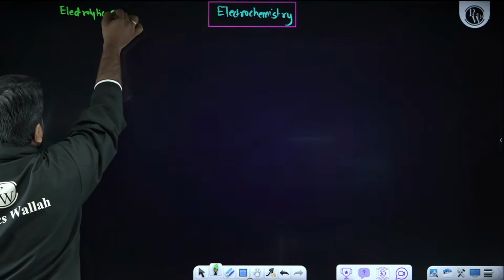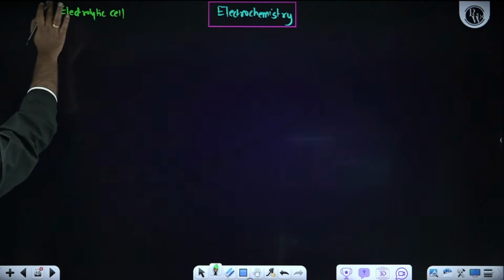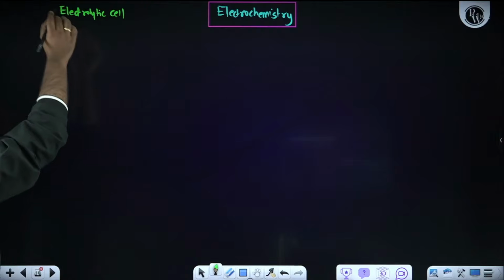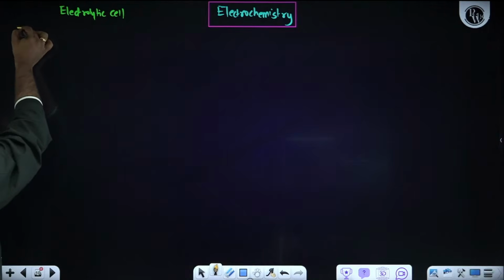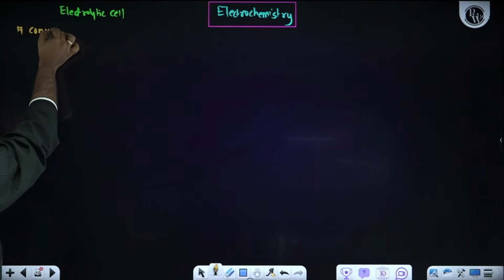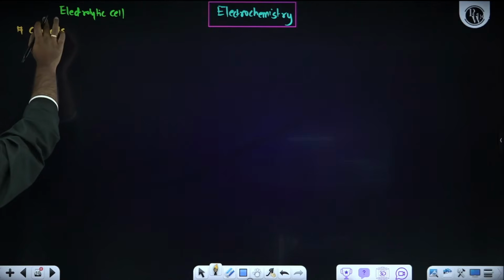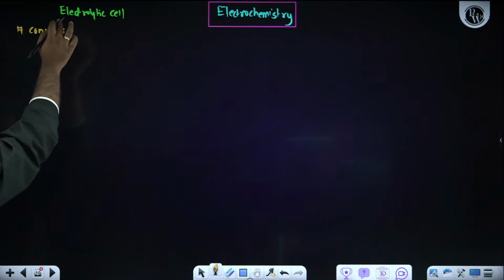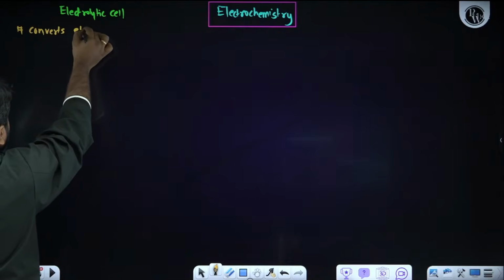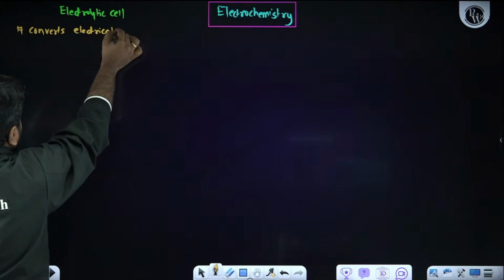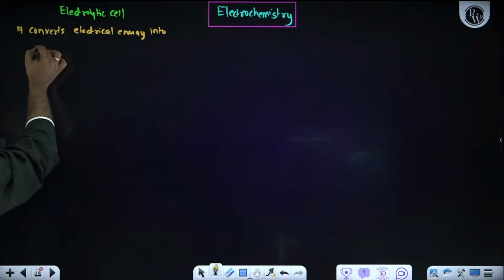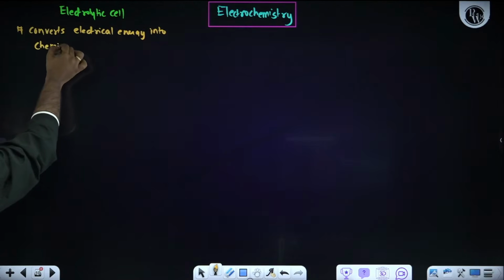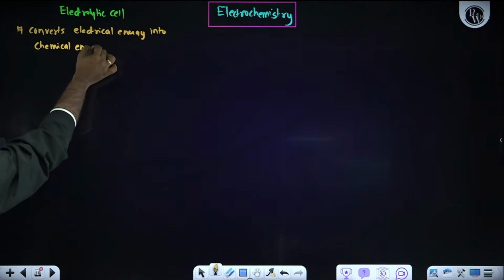The first thing is the electrolytic cell. What will an electrolytic cell do? Then we will come to the electrochemical cell. If I talk about the electrolytic cell, basically an electrolytic cell converts electrical energy into chemical energy.